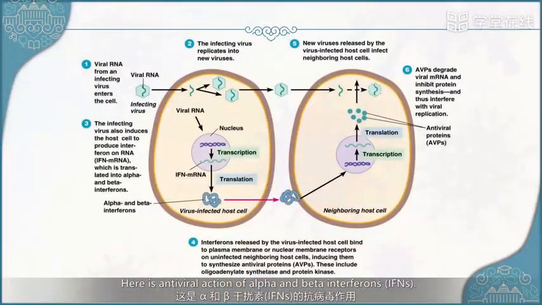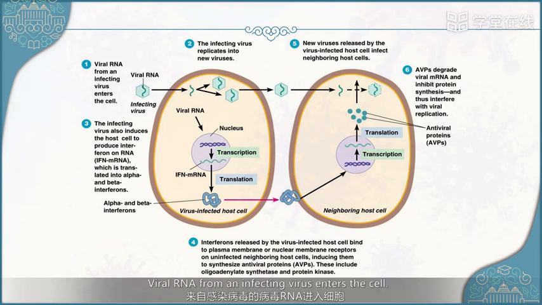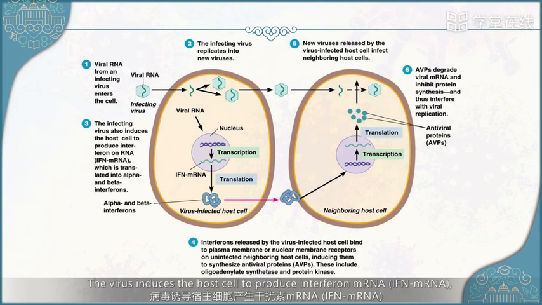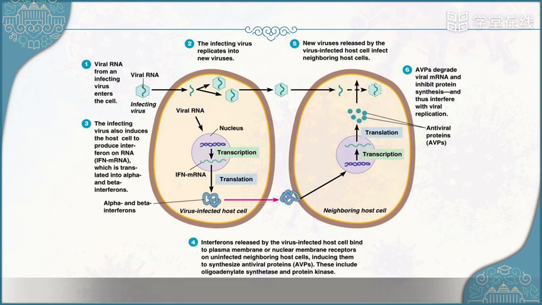Here is the antiviral action of alpha and beta interferons. First, viral RNA from an infecting virus enters the cell. Secondly, the virus induces the host cell to produce interferon mRNA, which is translated into alpha and beta interferons.